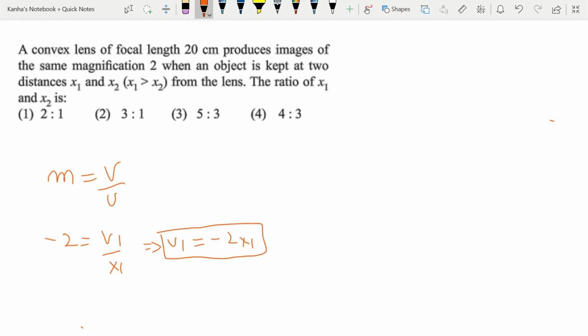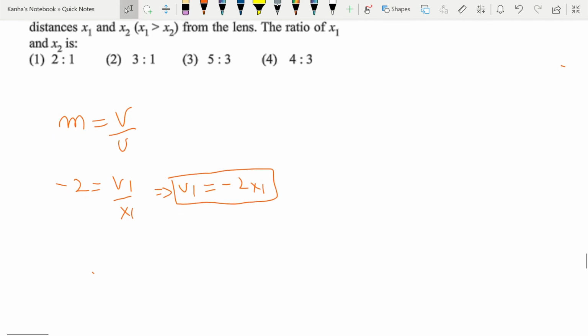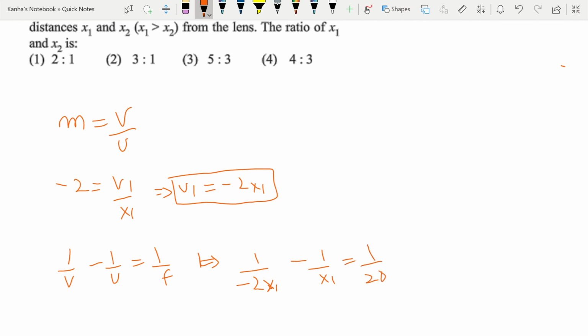Next we know that 1 by v minus 1 by u is equal to 1 by f. With this in mind, I can easily write that 1 by minus 2 times x1 minus 1 by x1 is equal to 1 by 20. Now this gives me that x1 is equal to 30 centimeter.